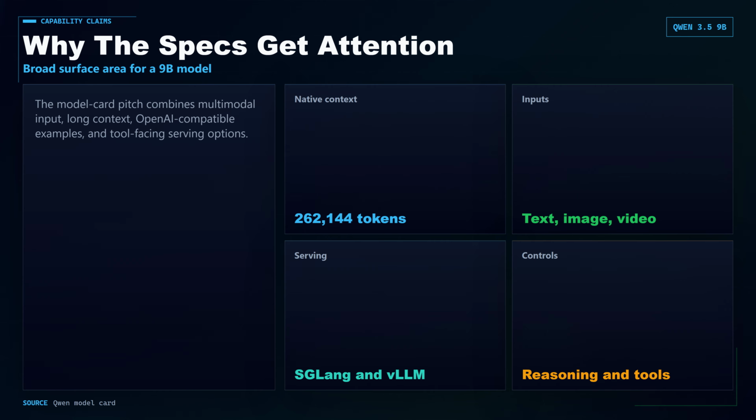The headline capability is the surface area. Qwen's examples show text, image, and video input through an OpenAI-compatible chat completion-style API. The model card also gives SGLang and vLLM examples with a 262,144 token maximum context, plus reasoning parser settings, tool call parser settings, and speculative generation options. For a 9B model, that is a serious local assistant pitch.